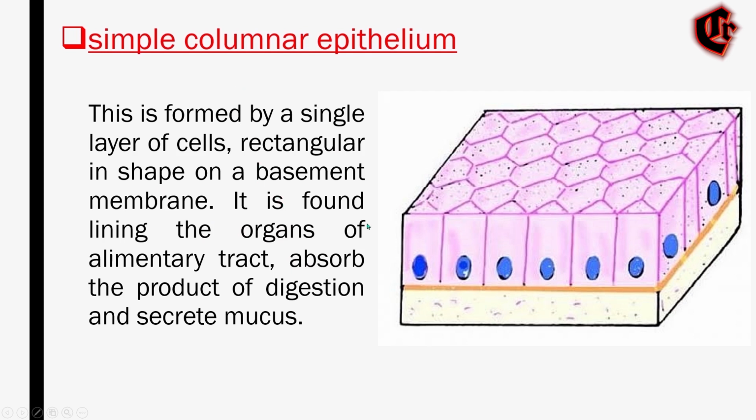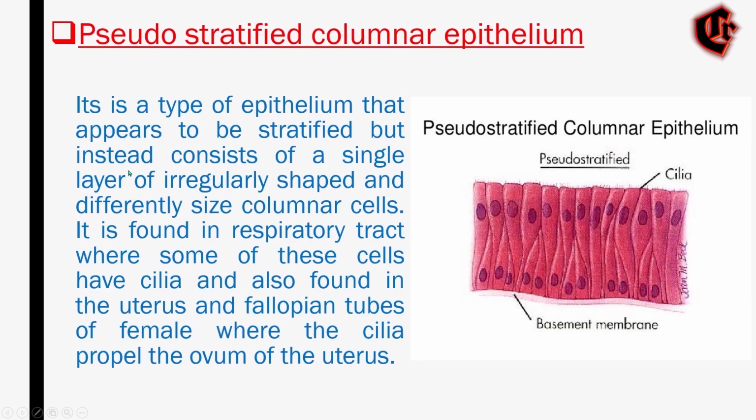And now the next type we'll see is the pseudostratified columnar epithelium. As you know, pseudo means false and stratified means several layers. This epithelium consists of a single cell layer of simple columnar epithelial cells, and they have irregular shape and different size, which gives the misleading impression that the epithelium is stratified when the cells are viewed in cross section.